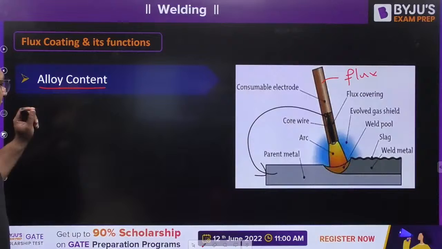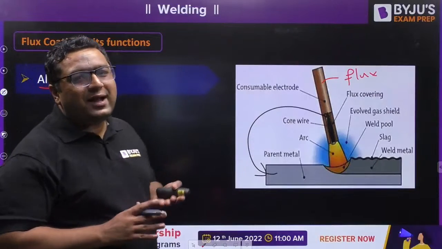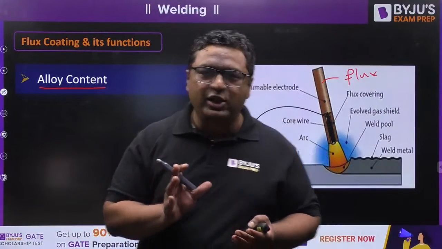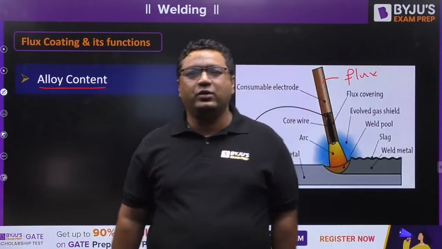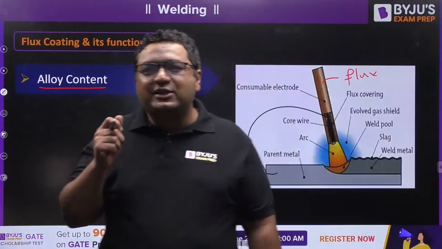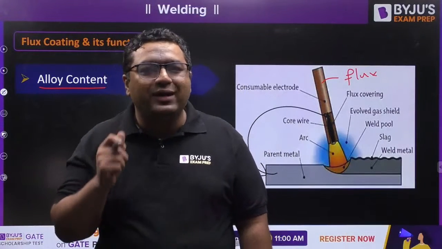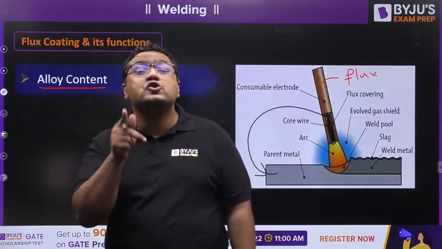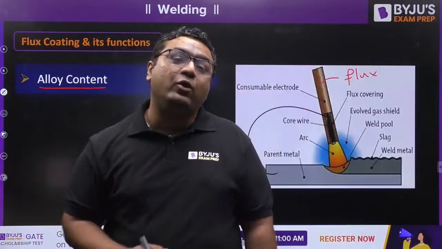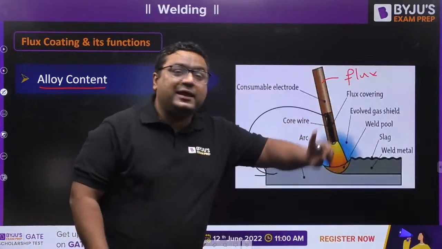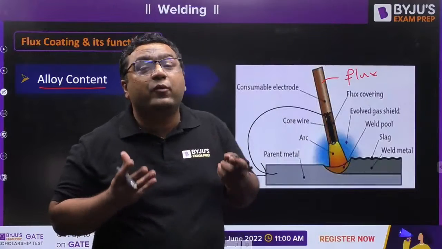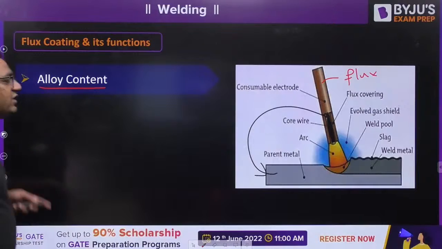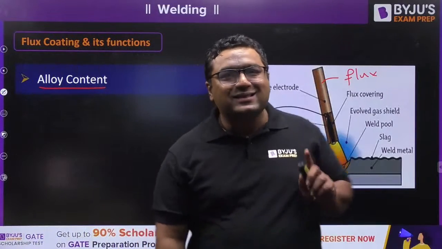So my dear, when we are talking about alloy content, you already know there are three parts. One is weld bead, another is heat affected zone, and the third one is unaffected zone. And out of three, you know which one is the strongest? My dear, the strongest one is the weld bead. Why is it strongest? Because of alloy content. Who is going to provide alloy content? Because the wire has the same material as the workpiece, the flux will provide you the alloy content. So my dear, this is the first function of the flux coating. It will provide us the alloy content.